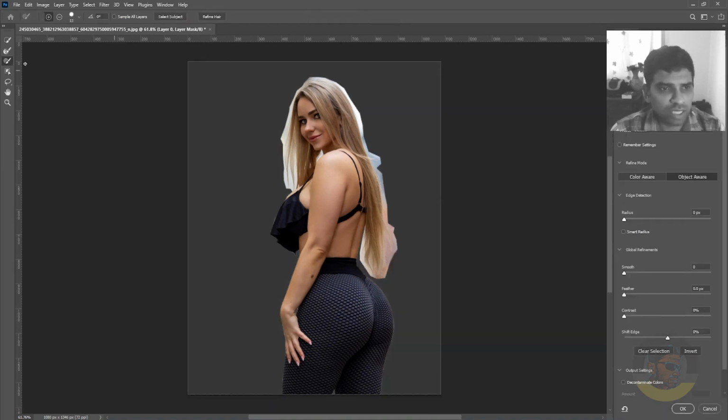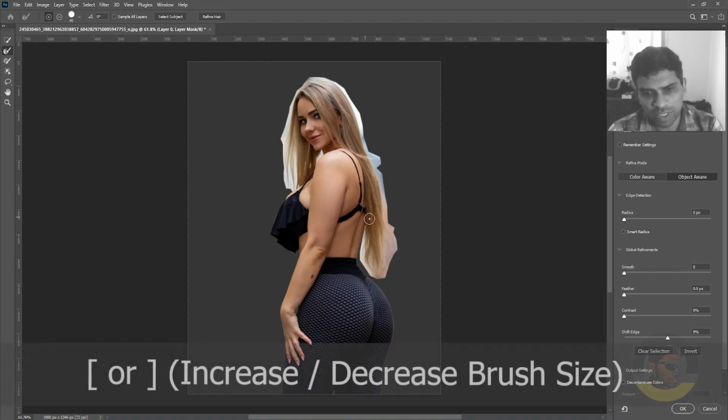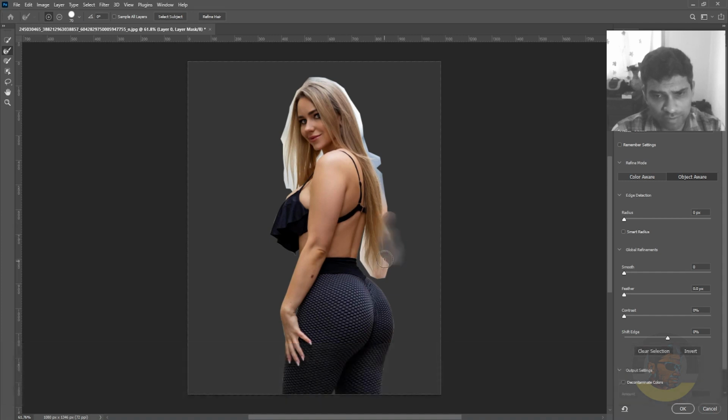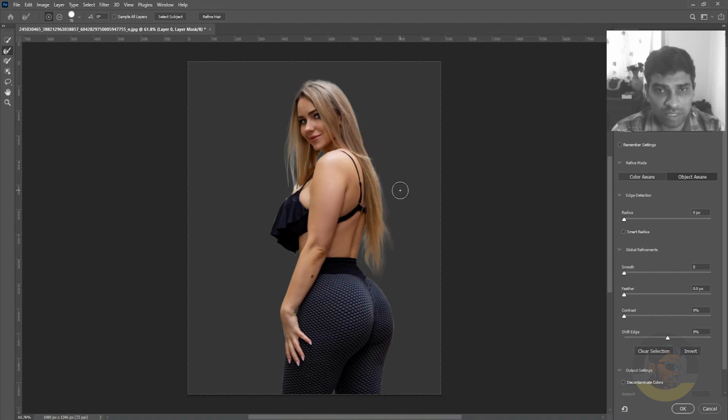Now we are in select and mask. We should select the second tool from here. The name of this one is refine edge brush tool. Increase the brush size and start painting on her hair like this, like this, and this will leave you with some extra pixels, but we are coming back to these in just few minutes. So with the refine edge tool, remove the background from her hair.